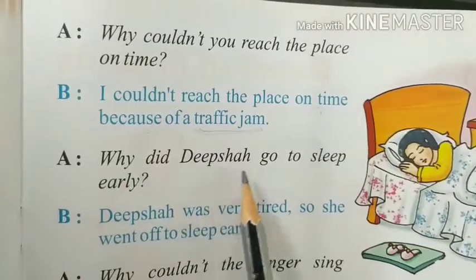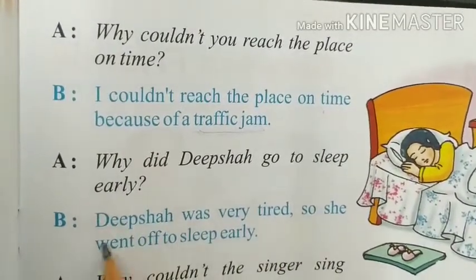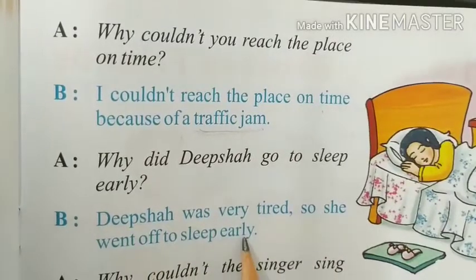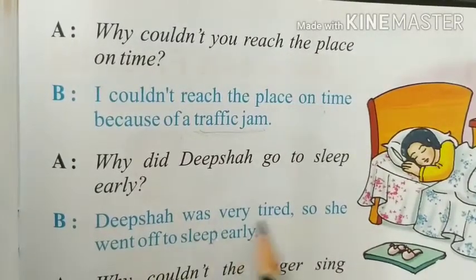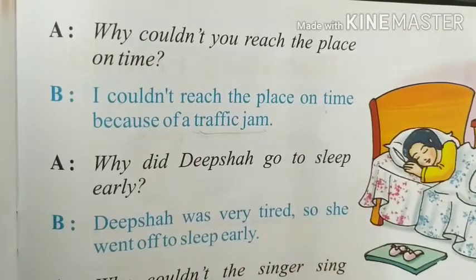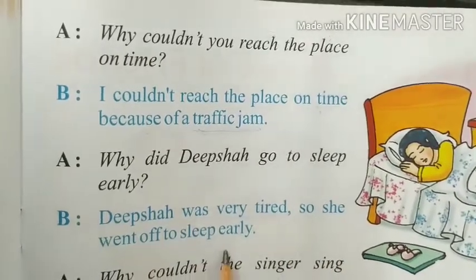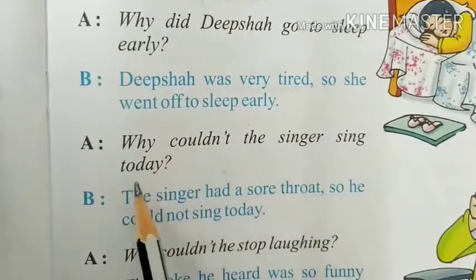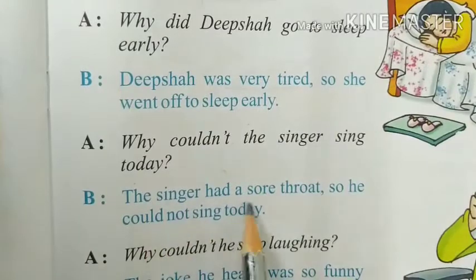Why did Deepsha go to sleep early? Deepsha was very tired, so she went off to sleep early. Being tired was the action, and the result was that she went off to sleep early. Why couldn't the singer sing today? The singer had a sore throat.